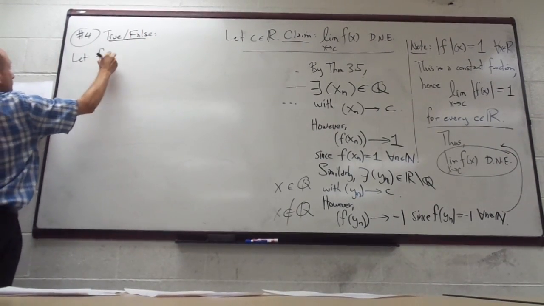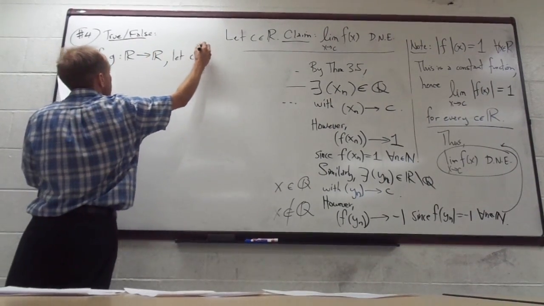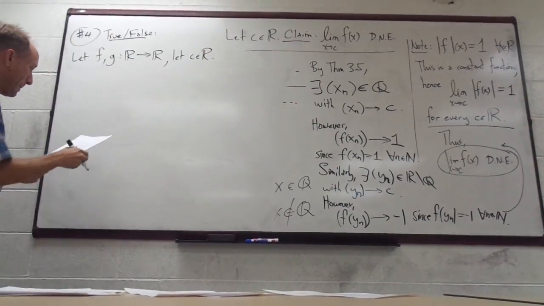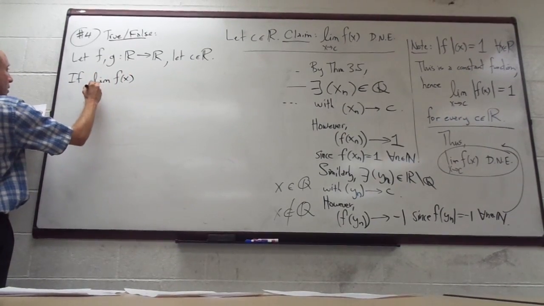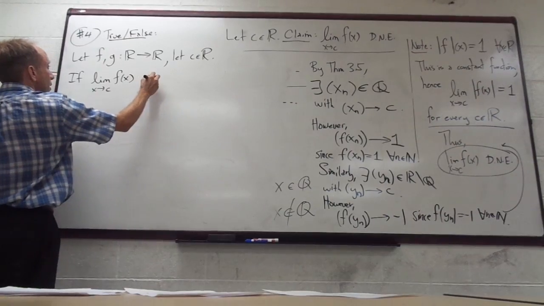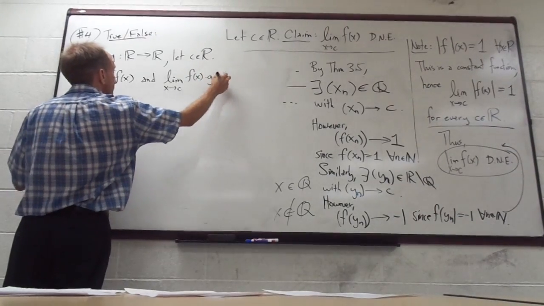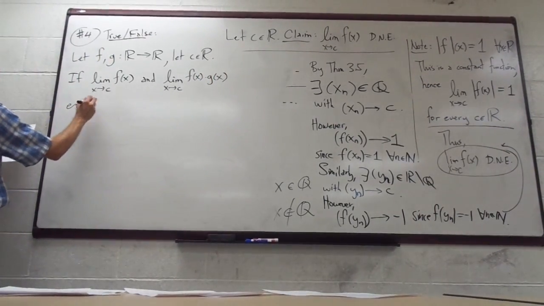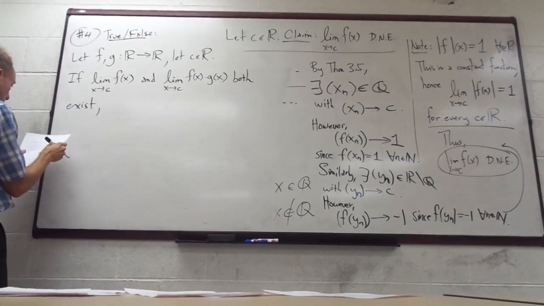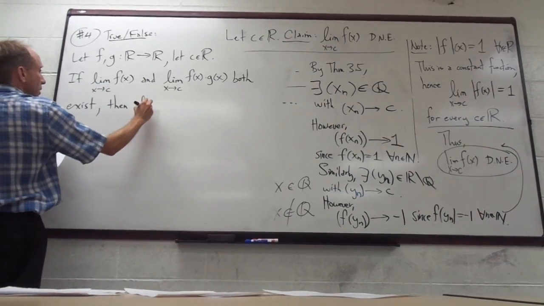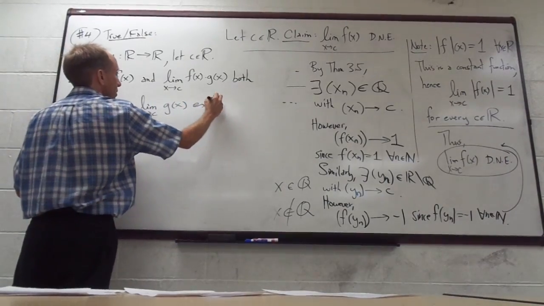Let f and g be functions from R to R, and let c be in R. Then if the limit of f of x as x approaches c and the limit as x approaches c of f of x times g of x both exist, is it true that the limit of g of x as x approaches c exists?